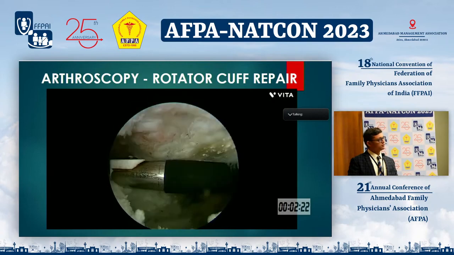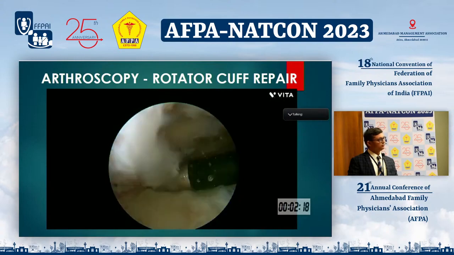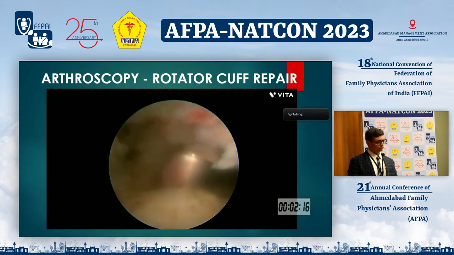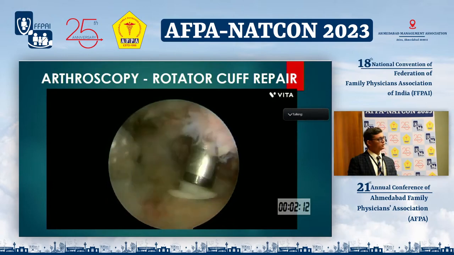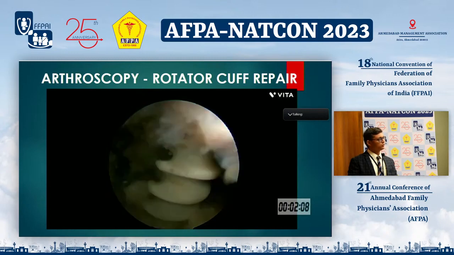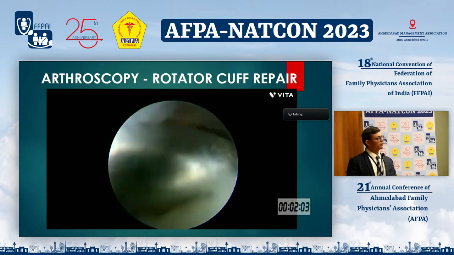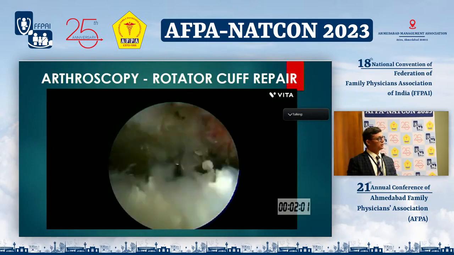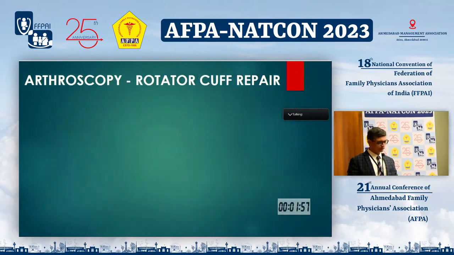Here is the rotator cuff which is torn from its insertion site on the greater tuberosity. So we insert anchors over this position. This is the first anchor which is introduced, and this is the second anchor which is introduced. And these threads are sequentially passed from the rotator cuff, and the rotator cuff is repaired back to its position.